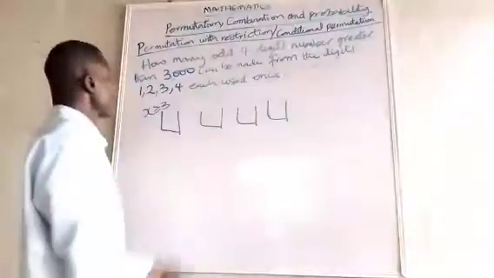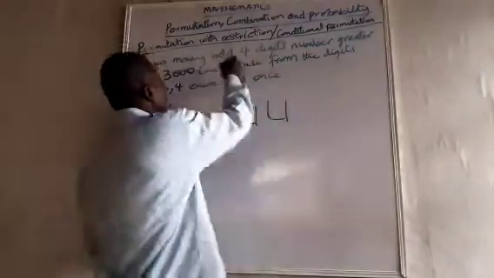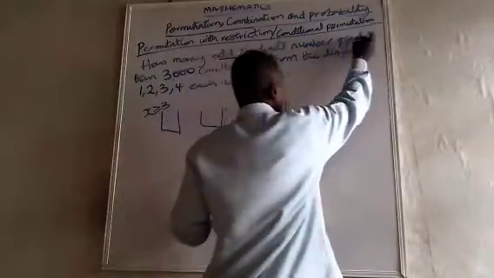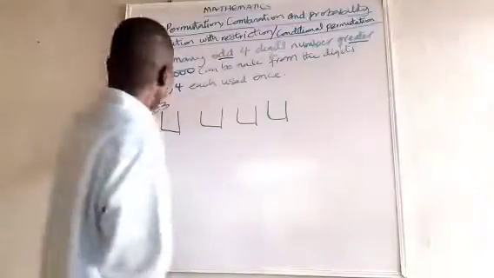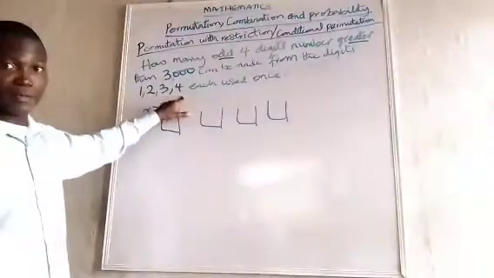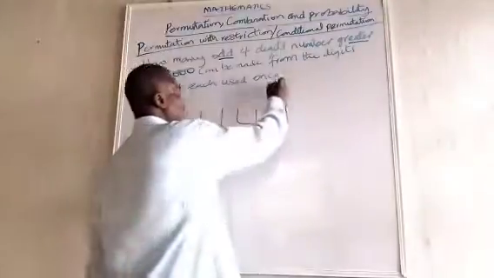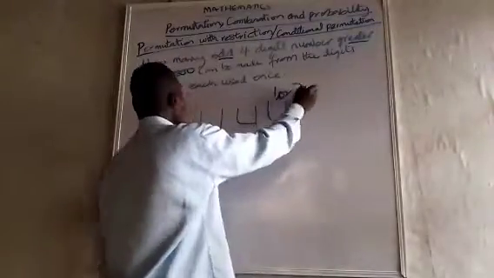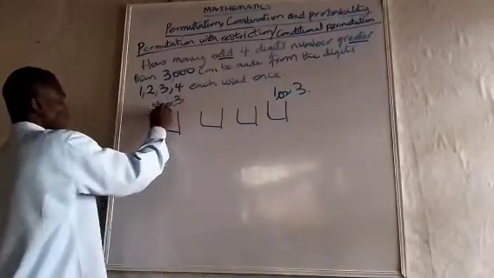At the same time, we have another condition. It says odd. Odd. These are the conditions we have. We have 1 and it says odd. It means that this place, from these numbers we are given, we have 2 odds. And the odds must end this place. So which means that this place can be 1 or 3. So this place, it means that this place can be 4 or 3.